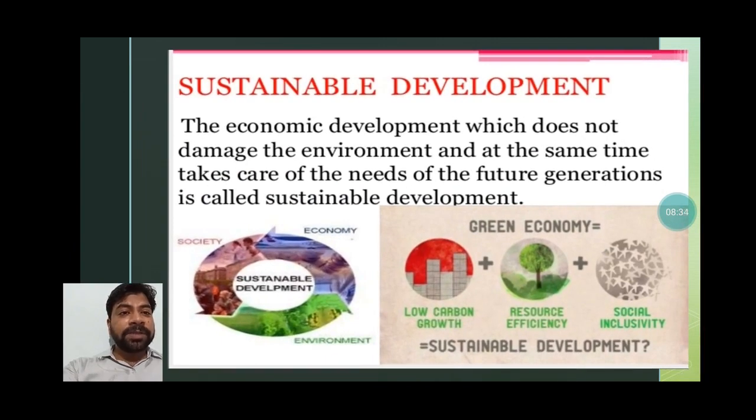Sustainable development is a very important topic, students, because this is the development process by which we can preserve or conserve our resources for future need. Sustainable development says that we need to use the resources present today in such a manner that our development is not compromised and our future is also not compromised for the same resources which we are utilizing.